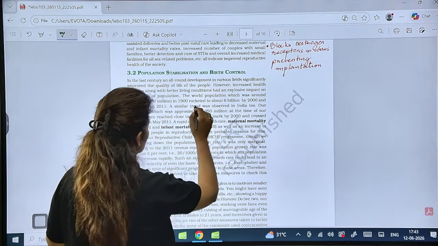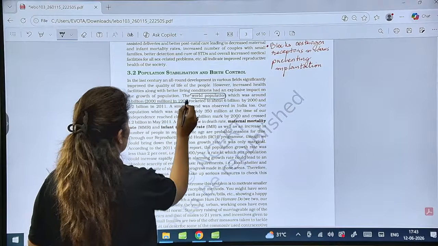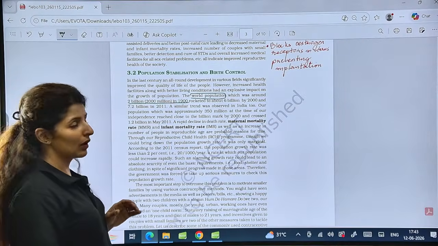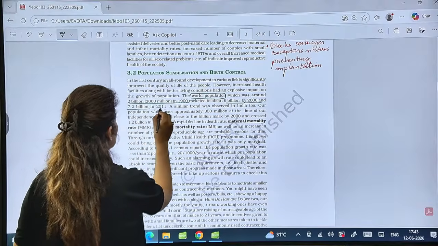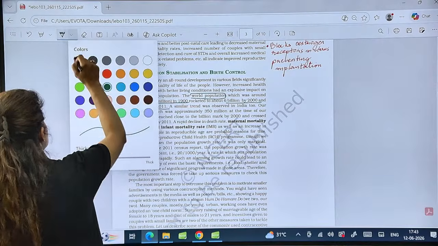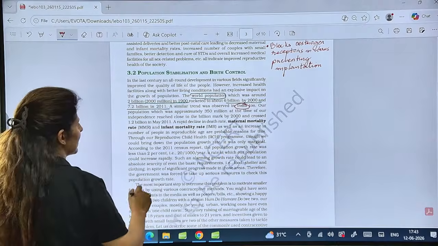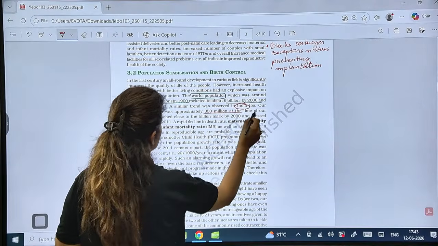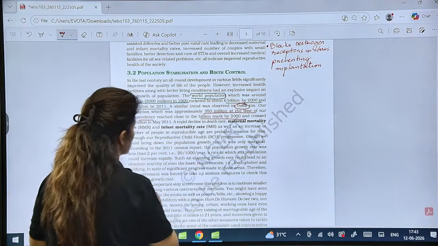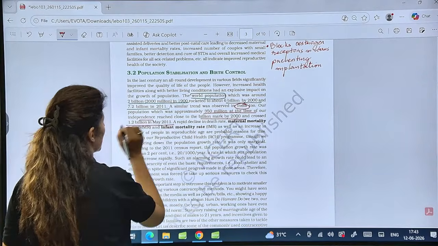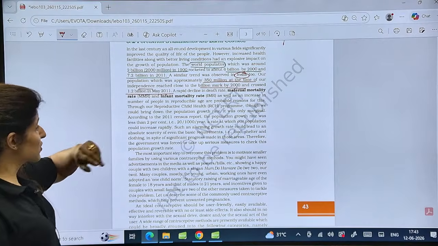Well, population stabilization. You must know this data for the match the following aspect. World population: 2 billion in 1900, 6 billion by 2000, 7.2 billion in 2011. Is that clear? Then in India, see the trend: 350 million at the time of independence, that is 1947, 1 billion by 2000, crossed 1.2 billion by May 2011. So you should know this data for match the following.